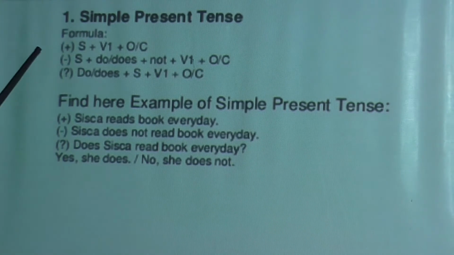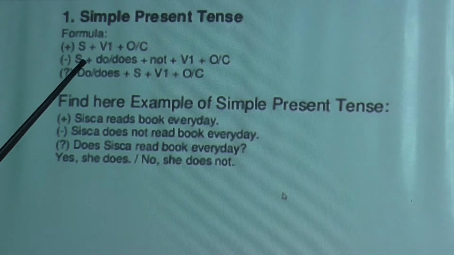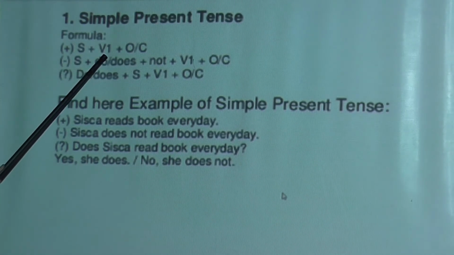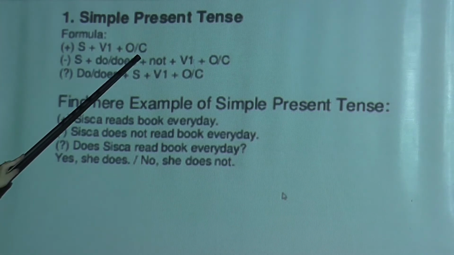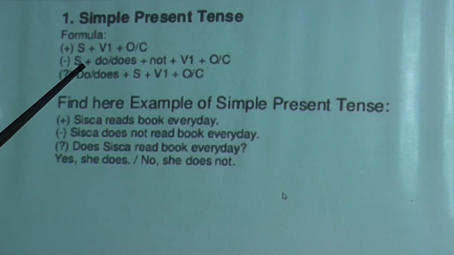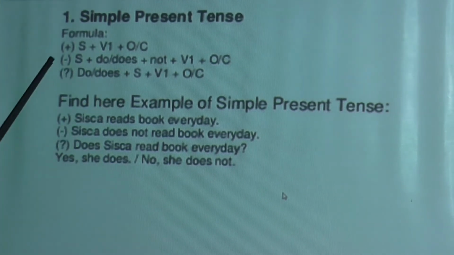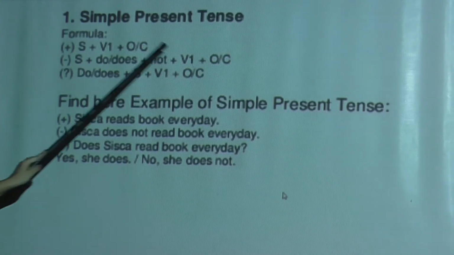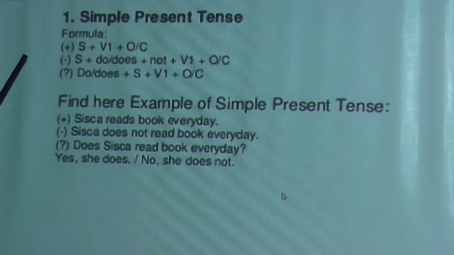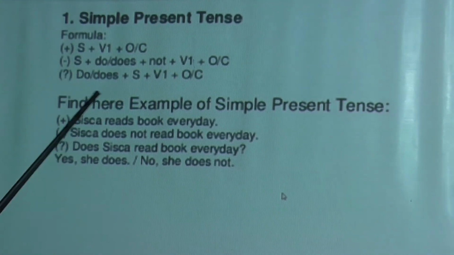interrogative sentence. Now in a positive sentence, when you find the simple present tense, S for subject, V1 means the first form of the verb, and object. If it is a negative sentence, then again subject, do or does will be given, not will be given because of the negative sentence, then the object. In a question mark or interrogative sentence, the question will start with do or does, then the subject.